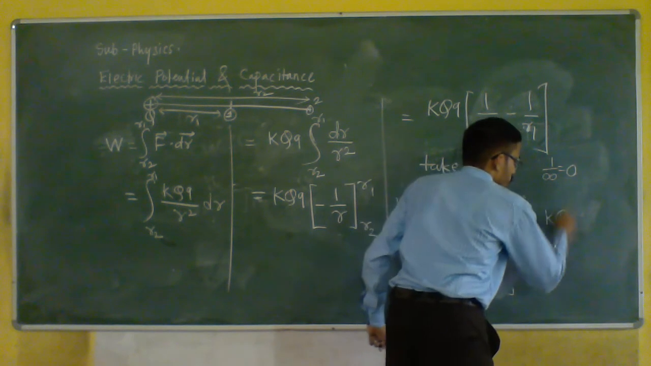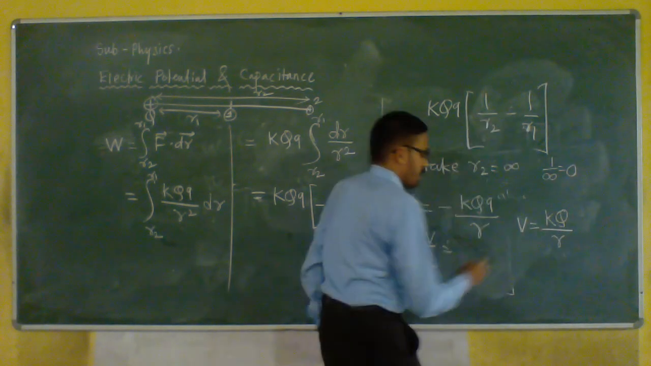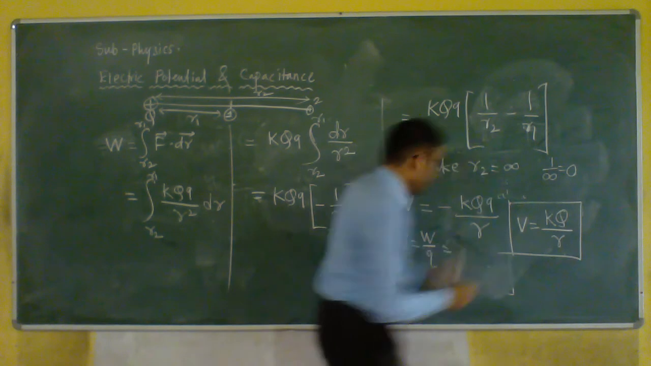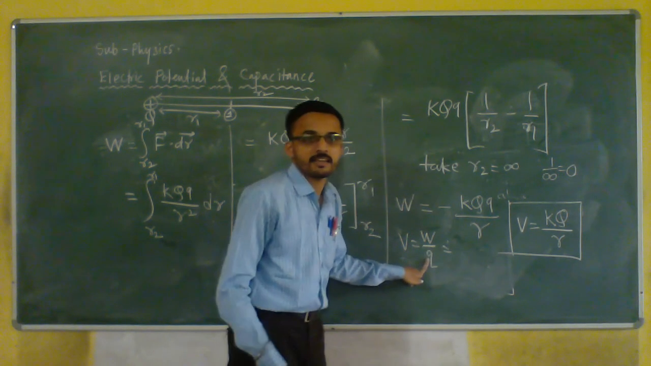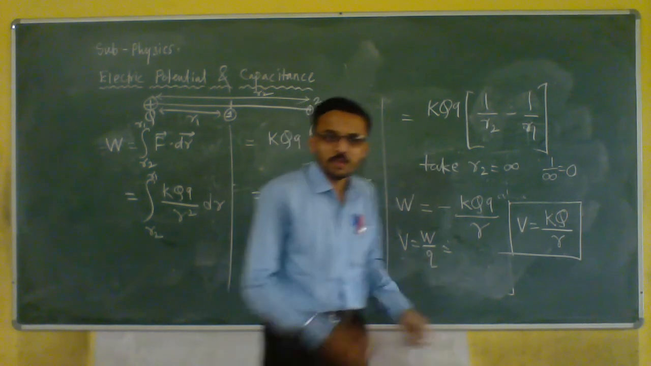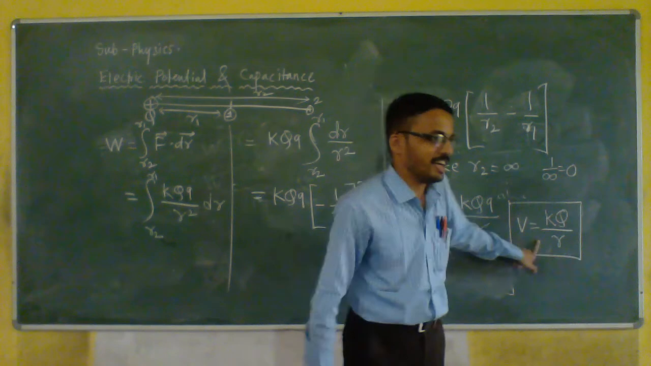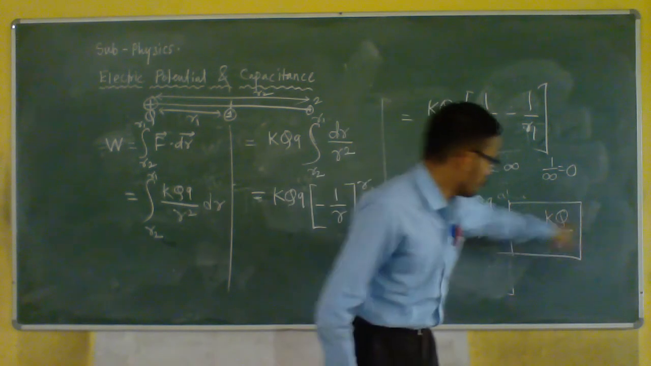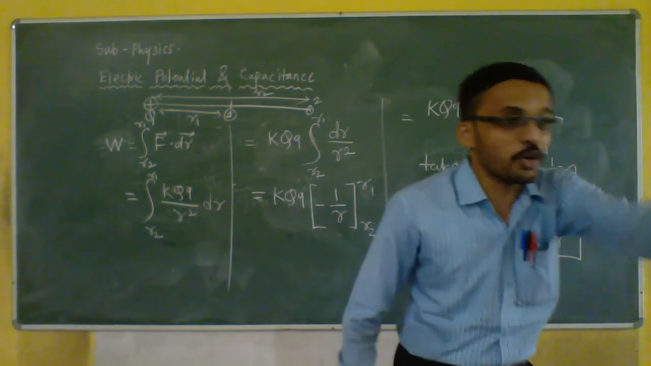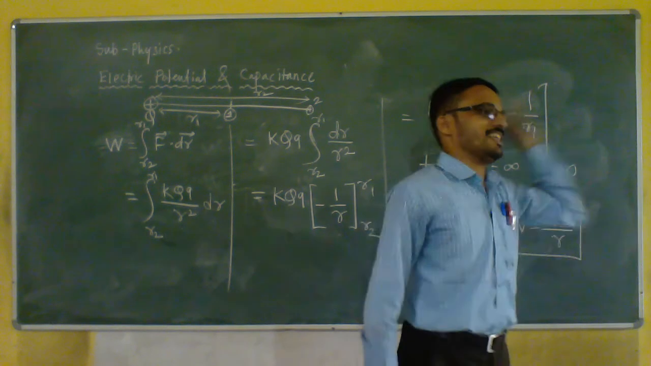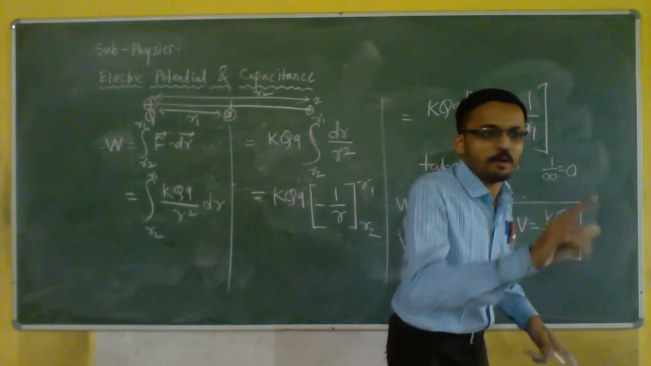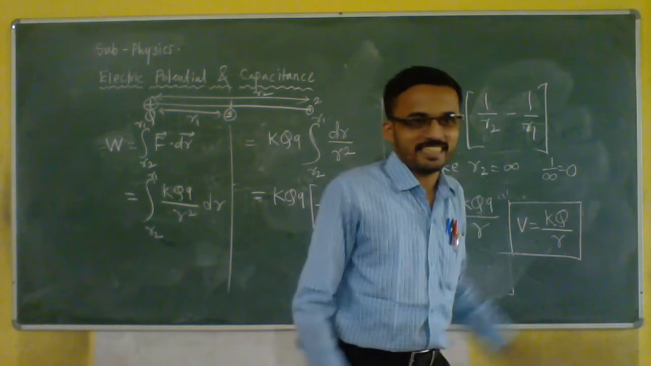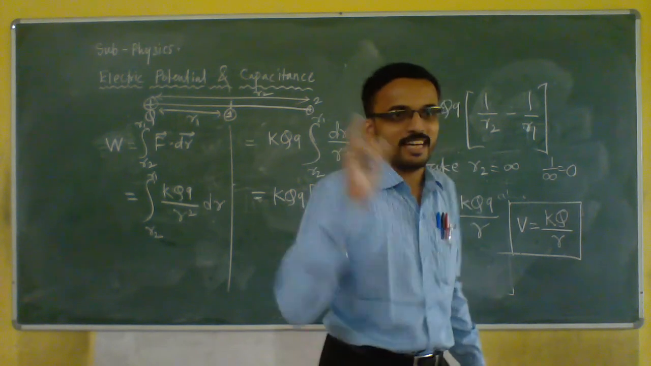So my formula will be KQ upon R. Are you getting my point? इसमें से ये चला गया, क्यों चला गया? Understood? So यहाँ पे आपने अगर देखना है, V is inversely proportional to R and V just only depends on the source charge and not on the test charge. V will not be depending on test charge, it will be on the source charge.